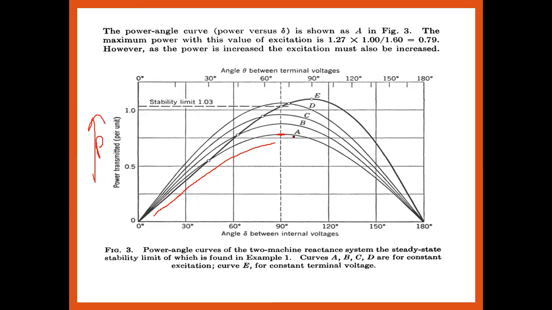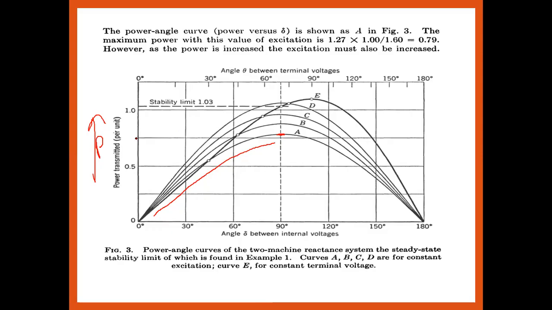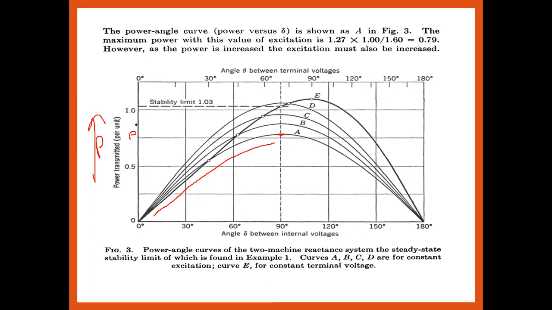So how much power was I getting in that case? 0.55 for the A case. Here, how much power is there for the B case? The power is 0.78. So this is the 0.78 for the B case, this is for the A case, and this is for the C case power, and this is for the D case.